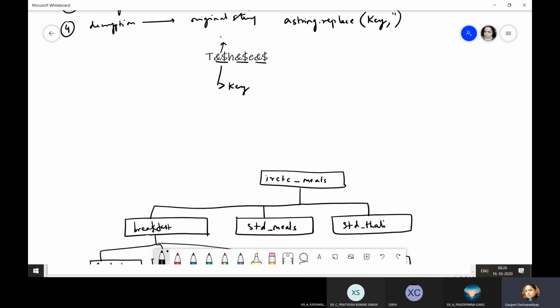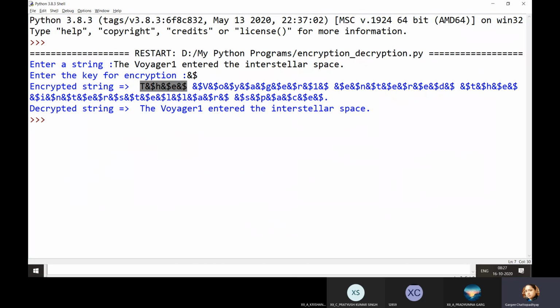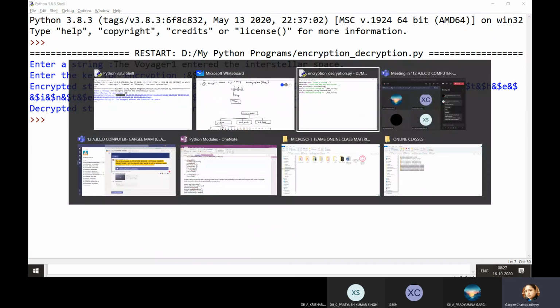So they are to be replaced with an empty string. And what is an empty string? It is not even a space. So when it is replaced by an empty string, you get back the original string. After this there is a space. Got it? So this is how you can perform encryption and decryption. In your program, in your project, you can apply this.